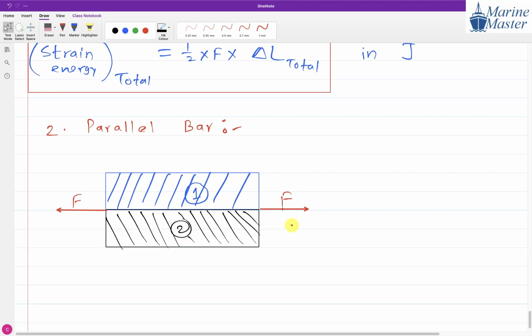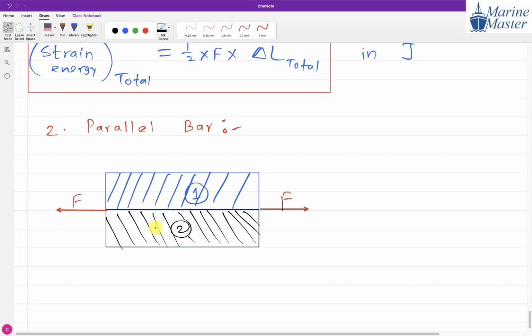So here we have two parts, part 1 and part 2. See the load, how we are applying the load. And remember one point, guys: part 1 and part 2 are rigidly attached to each other. If you apply force upward, both will start to move together. That is what is meant by the parallel bar scenario. Part 1 and part 2 both will start to move together.